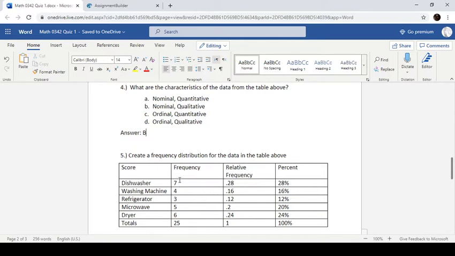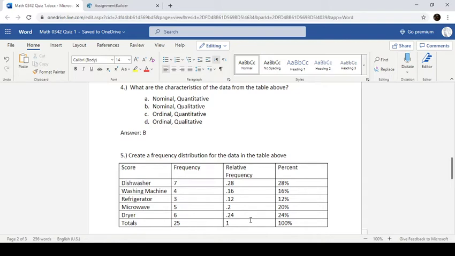Okay, once we have our frequencies, though, we can get our relative frequencies. So we get that by taking each of these frequencies and dividing them by the total. So, for instance, dishwasher, that's a frequency of 7. We divide that by 25, and we get 0.28. Do that for all of these, and we get our relative frequencies, which should add up to 1.